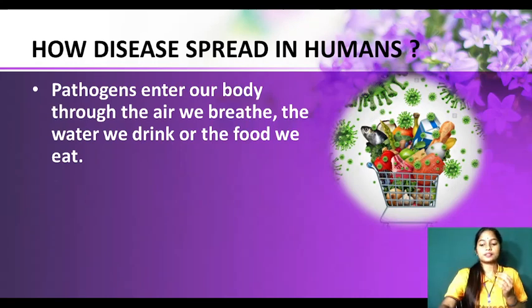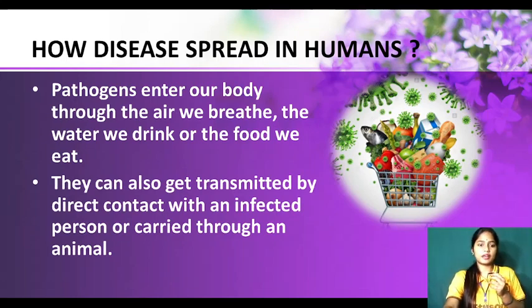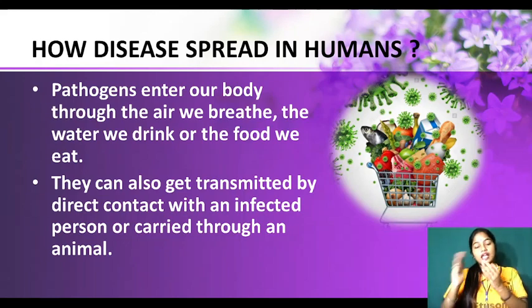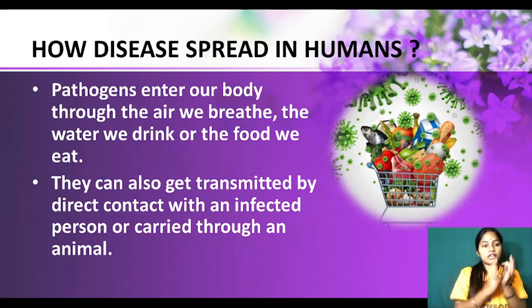How? Let us see. They can also get transmitted by direct contact with an infected person or be carried through an animal. See, if I have a cold and I sneezed, those viruses are in my hand and I touch this earphone cover, so they get transferred to it. If somebody asks me for this pouch, I will give it, and if he touches it, the virus will go to him. Like that, it is a chain process. The same pathogens are transmitted from one person to another, by which they get disease.